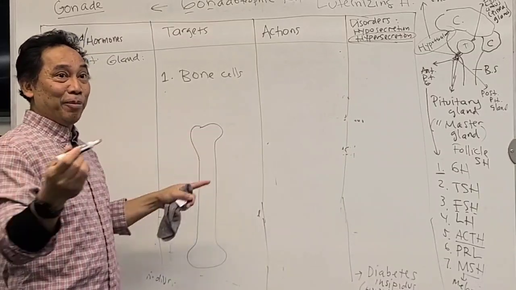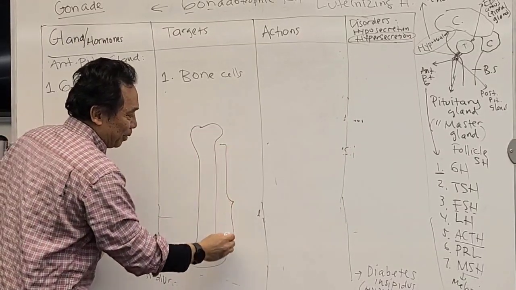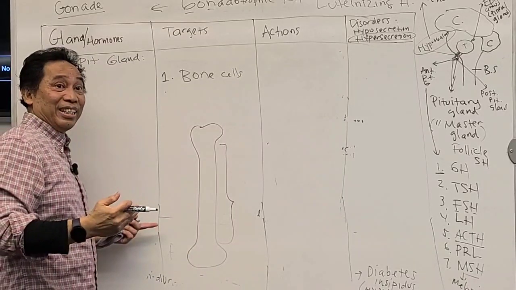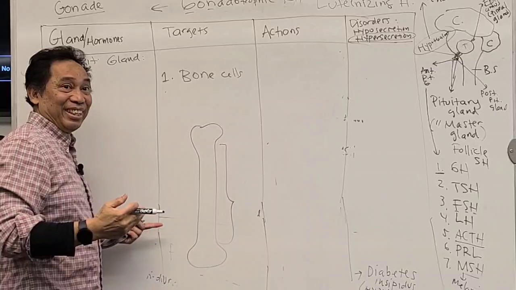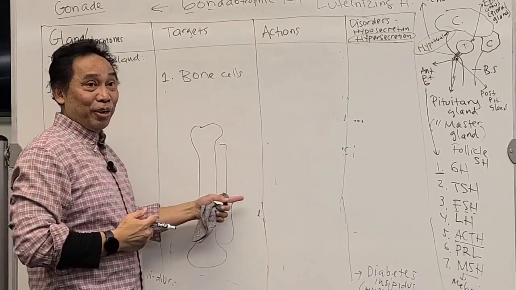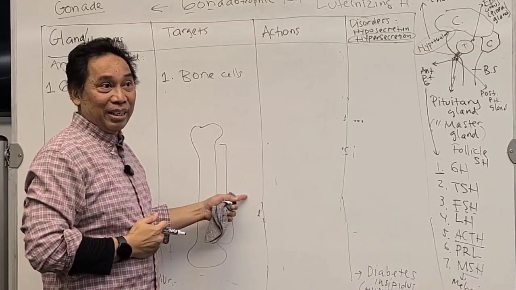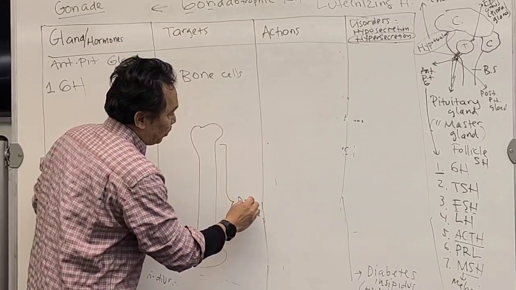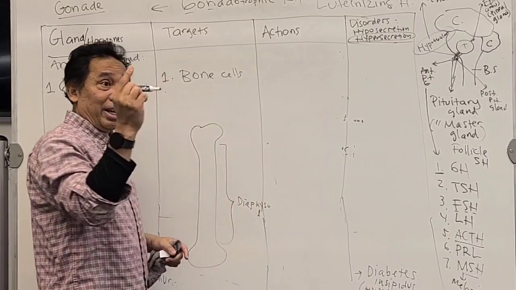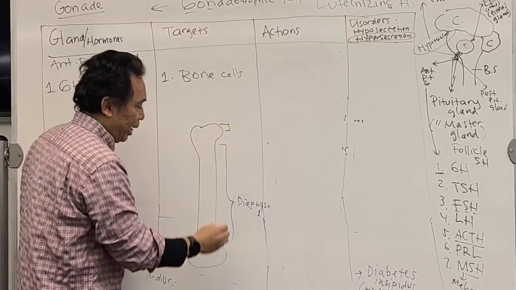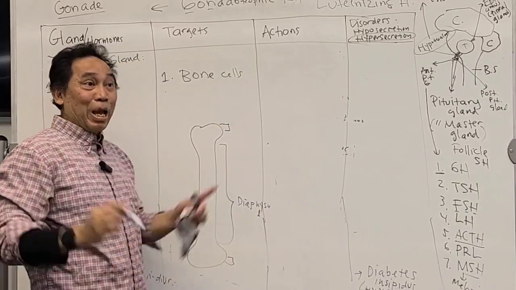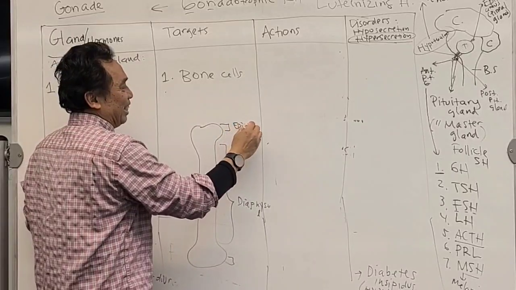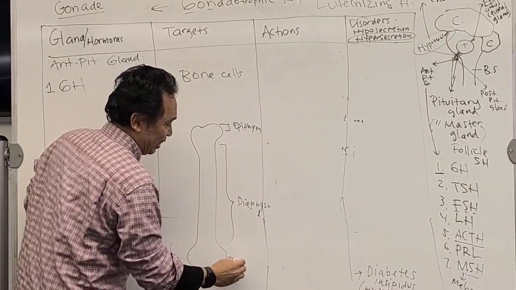The middle part, the longest part, is the shaft of the bone, the diaphysis. And then the end of the bone is the epiphysis. See, Joe still remembers epiphysis.